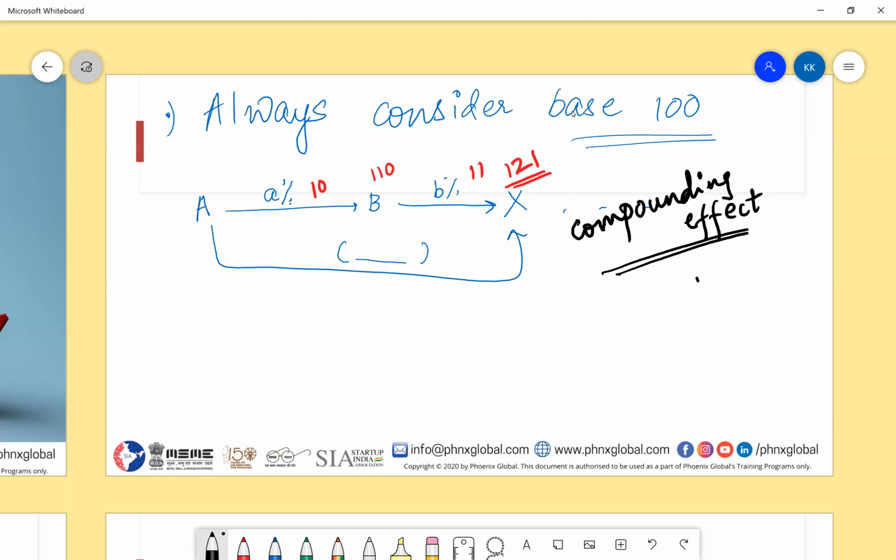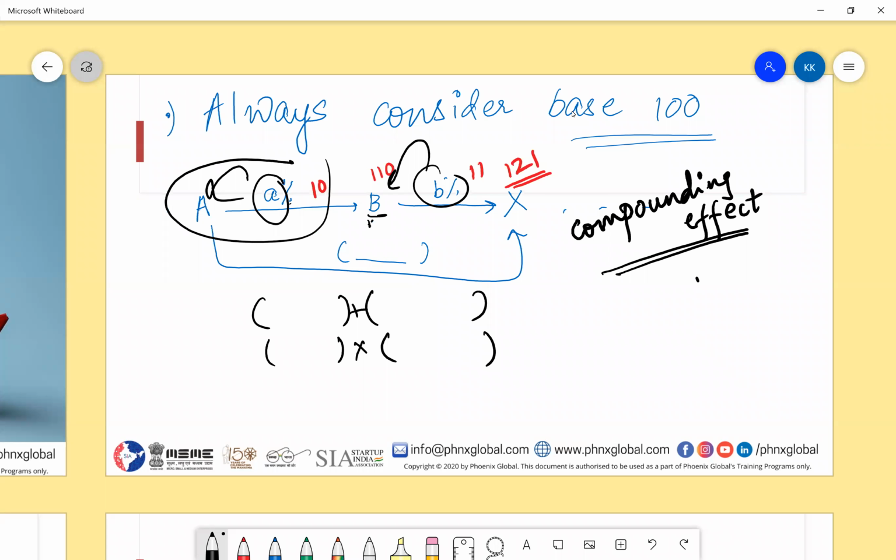In compounding effect, when there are two terms, they do not directly add. They have a multiplicative effect on each other. As you had rightly said, this will affect this and this will affect this. But if I replace this B with directly this, I can already say B percent directly affects this. Is this part clear, guys? Or do you want me to repeat once again? I need a response from everybody.